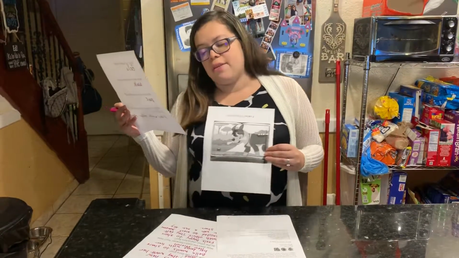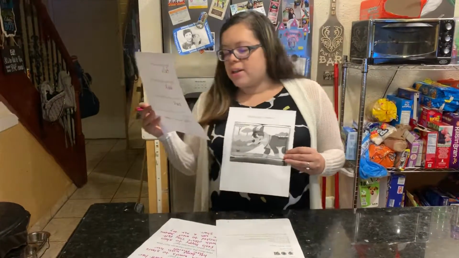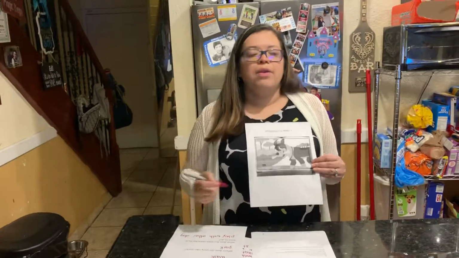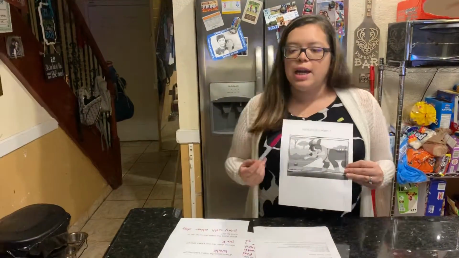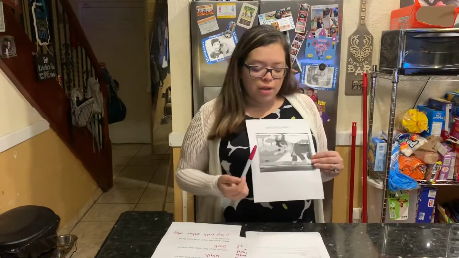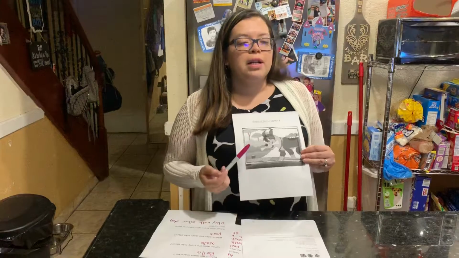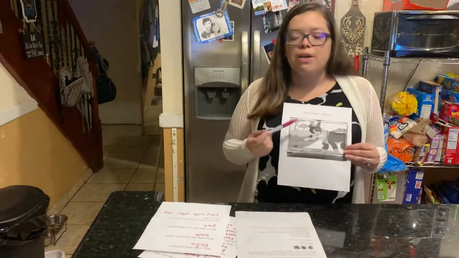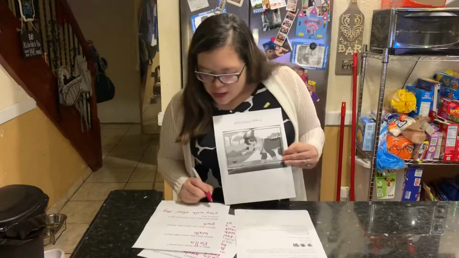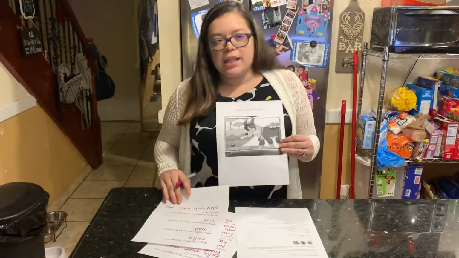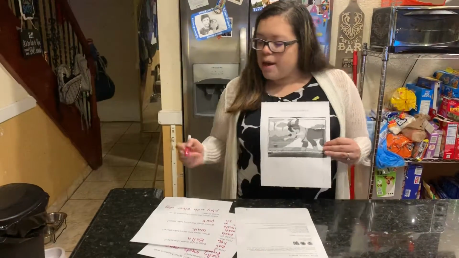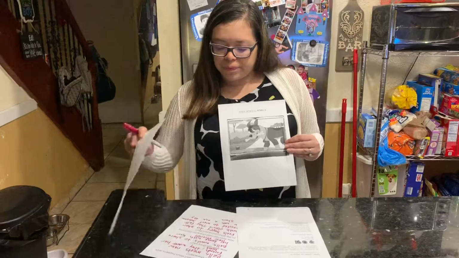My next W is, what does the main character do or want to do? Well, Bella is alone and she has a bone in her mouth. What do I think she wants to do? I think Bella wants to play. I think Bella is out at the park looking for new friends and she wants to play. So I think she wants to meet new friends. I think she wants to be outside and play with other dogs.